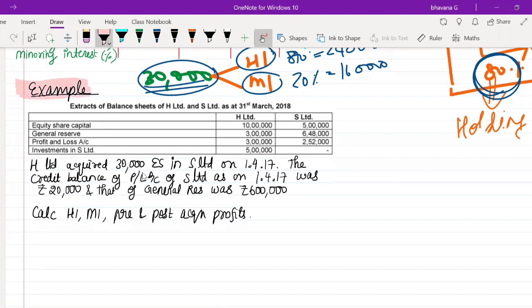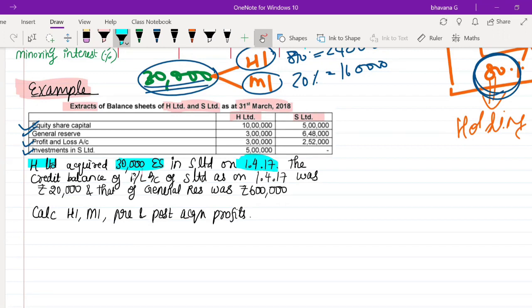In this example, what you have to do is working note number 1. Here they tell you that extracts of the balance sheet of H Limited and also S Limited are given as on 31st March 2018. They have given equity share capital, general reserve, profit and loss, and investments in S Limited. Here they have told that H Limited has acquired 30,000 equity shares in S Limited on 1/4/17.